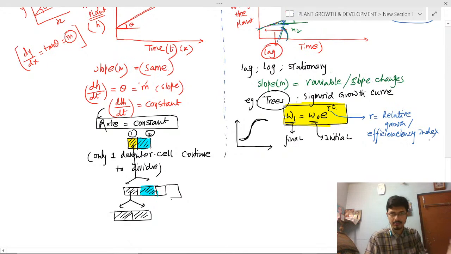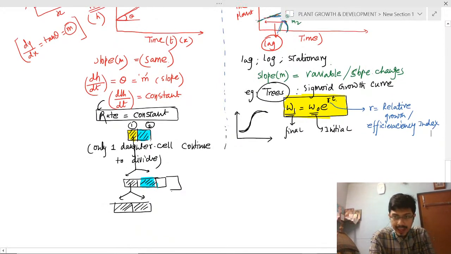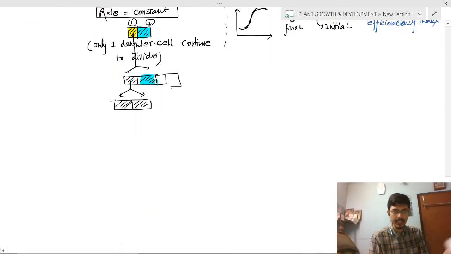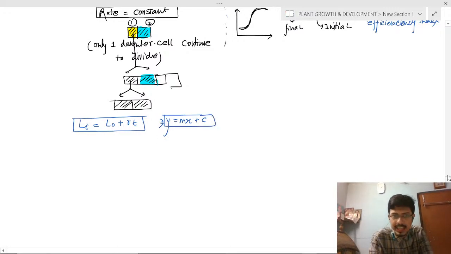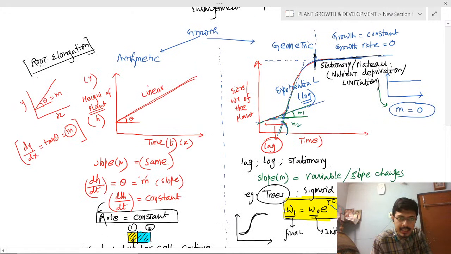Clear? Next, for the arithmetic growth curve, the formula is Lt equals L0 plus rt. This is a linear equation, like y equals mx plus c. y means the final length.